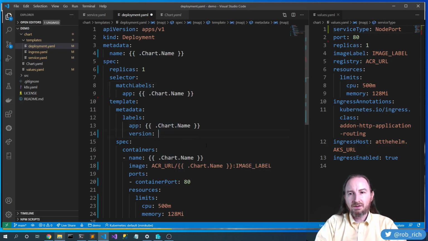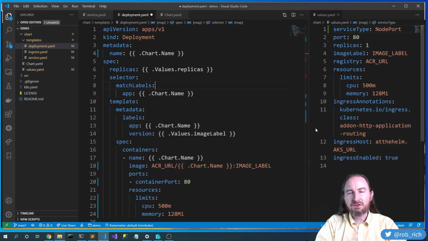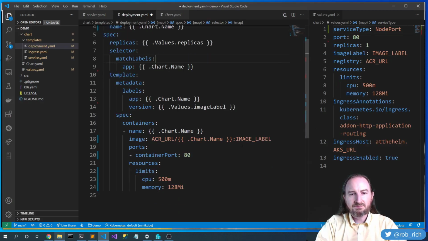Version. Okay, let's grab the .Values.imageLabel. Very nice. Replicas. .Values.replicas. Now there's nothing magic about any of these keys that I put in values. I'm just referencing the details in that YAML file.